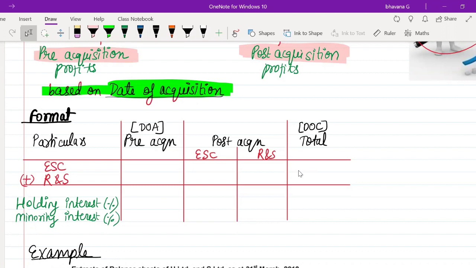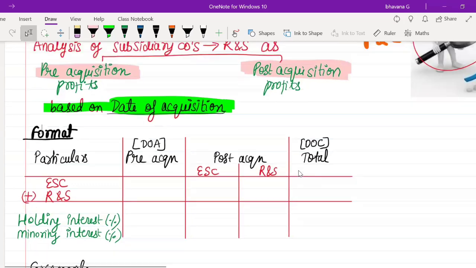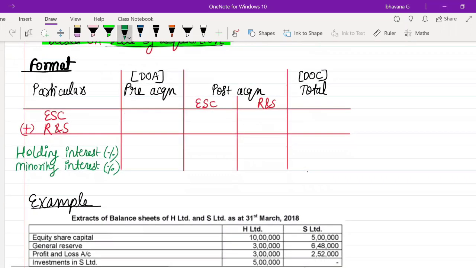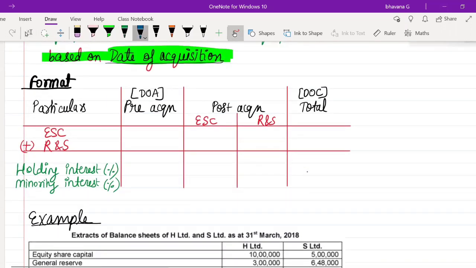Okay, so now let's start with the format. This is the format for analysis of net assets. First you will write your particulars, then pre-acquisition, then post-acquisition, and then total. Pre-acquisition means till the date of acquisition, whatever had happened will be pre-acquisition. After the date of acquisition, till the date of consolidation, we are going to take it into the post-acquisition period.